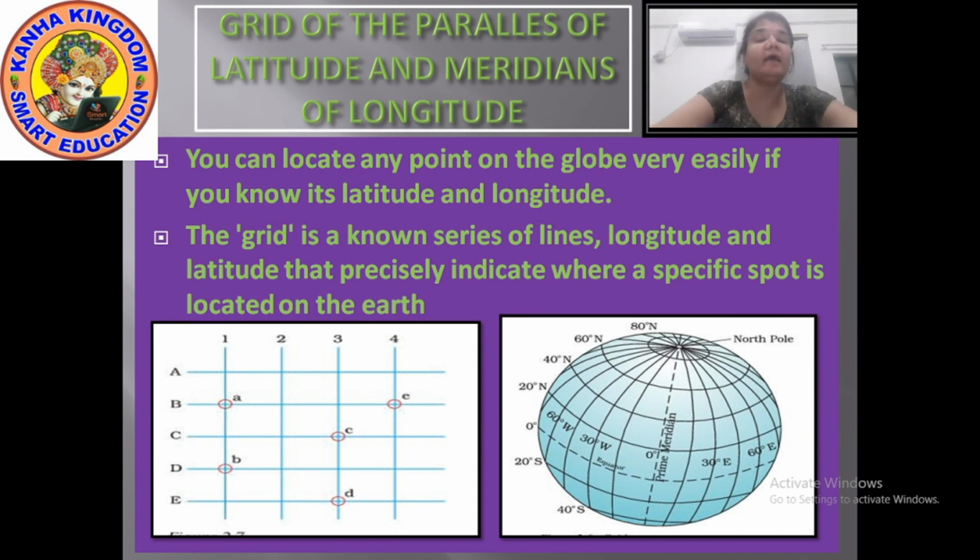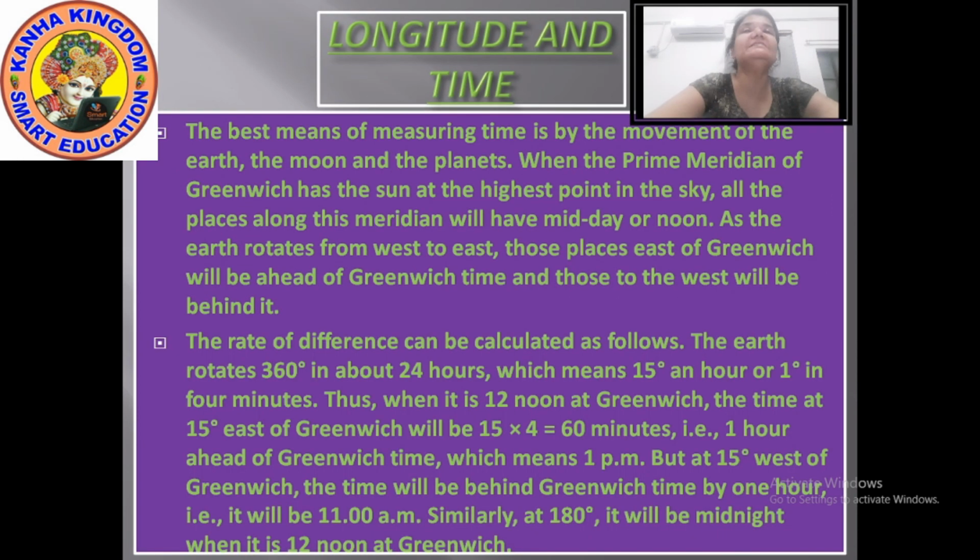Now what about the timings? What about the time? Longitude and time. The best means of measuring time is by the movement of the earth, moon and the planets. The sun regularly rises and sets every day, right? Naturally, it is the best timekeeper throughout the world. By the rising of the sun, we can say it is day. When the sun comes overhead, it is noon. When the sun sets, it is evening and night. So nobody can be a better timekeeper than the sun.